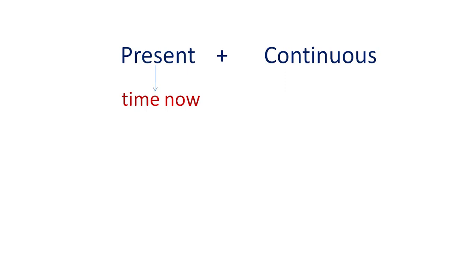And continuous here shows the action. And what action does it show? It shows the action which is going on, which is happening. Means the action has already started and it has not ended. The action is going on. So, present continuous tense shows the action which is going on at the present moment.